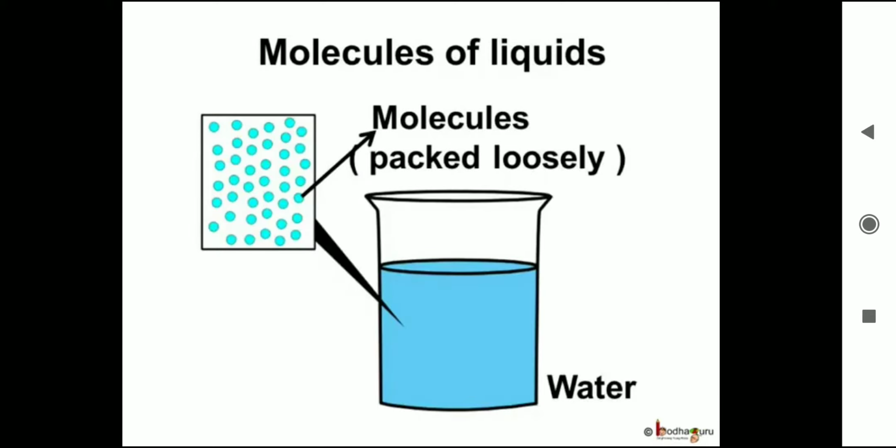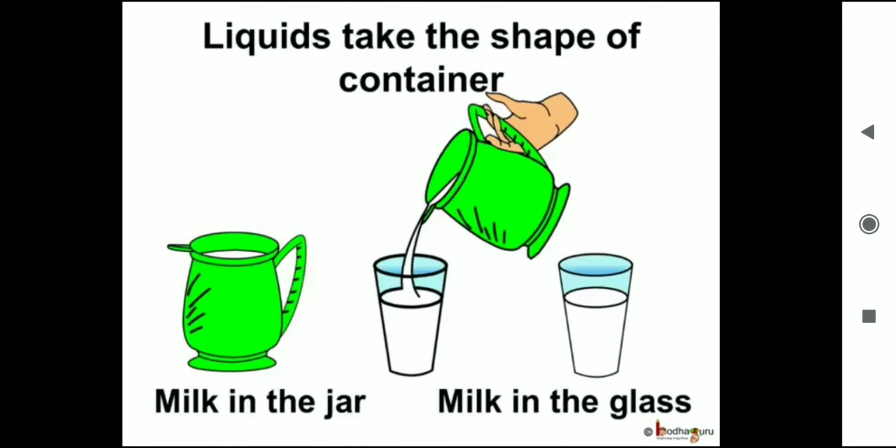In the liquids, the molecules are not closely packed as the force which holds the molecules is not as strong as in solids. Liquids do not have shape. They have the shape of the container in which they are kept. Liquids have weight.